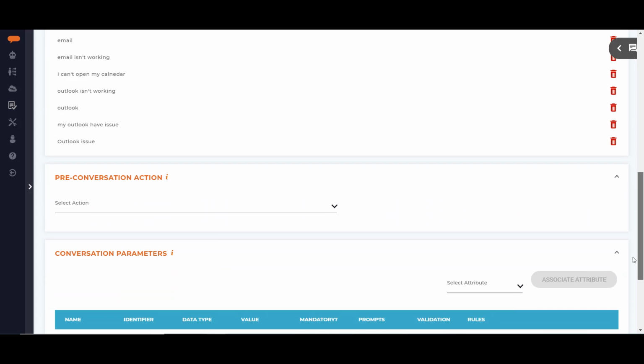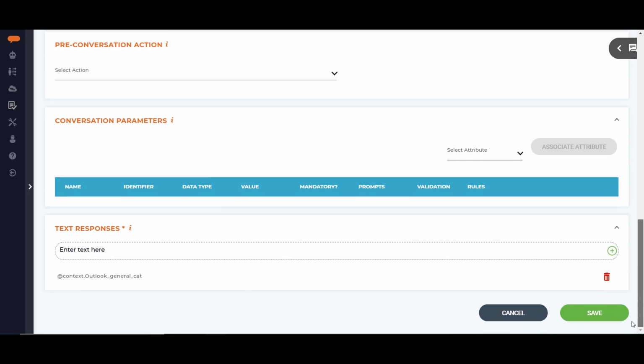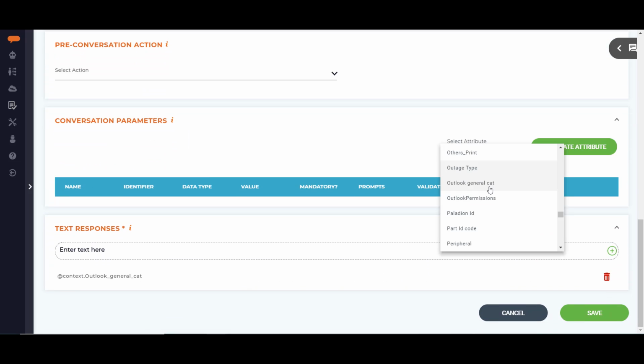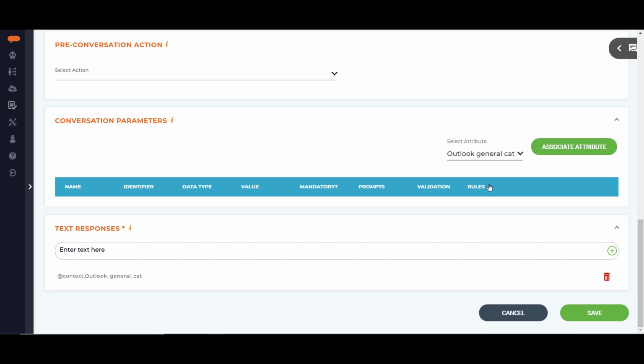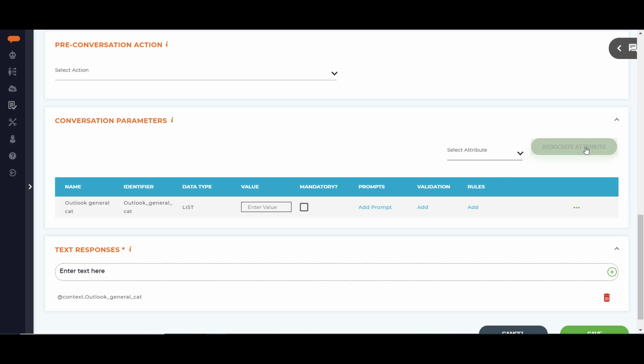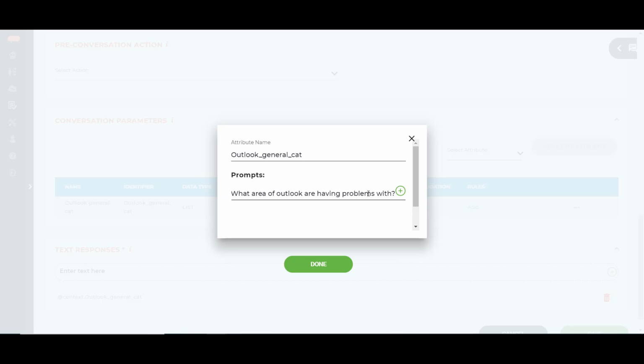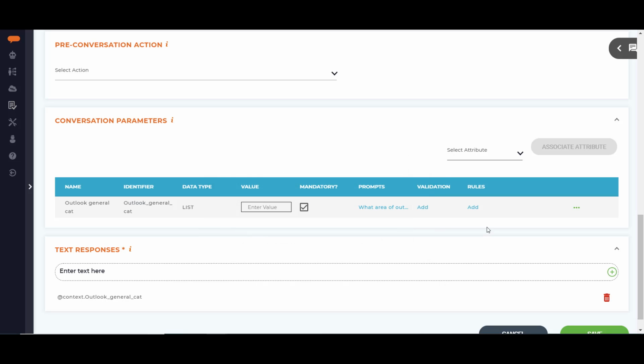Opening the skill, scroll down to the Conversation Parameters section of the skill. Select the list attribute that you want and associate it to the skill. Click on the mandatory checkbox and add a prompt for the attribute for the skill. To add the conditional rules, click on the Rules column. It may say Add, or it may say Edit if rules have previously been added.